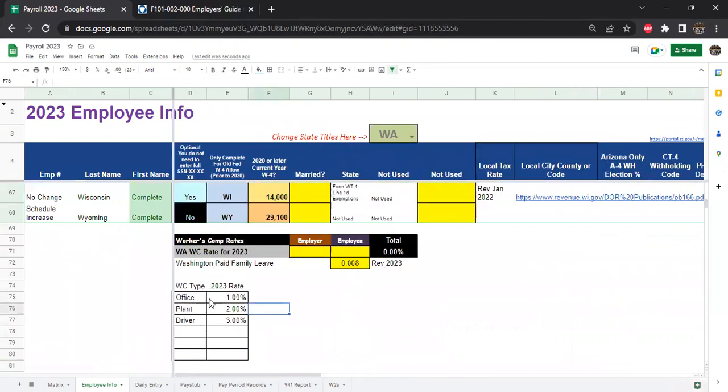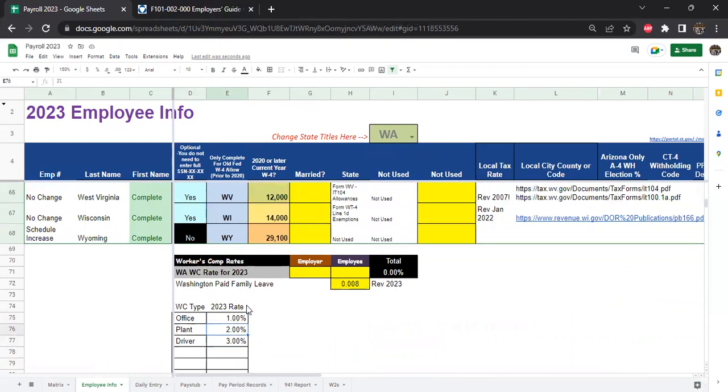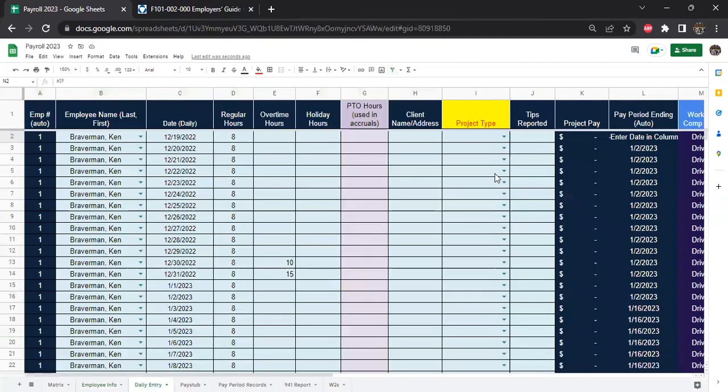When they send you that notice and say, this is the rate we're charging per hour of your work for these types of work, whether it be office work or driver, there's going to be a ton of different categories that could potentially be. They'll give you the rate. You can type the rate there, and that's going to get you on your way to being prepared to calculate all of that automatically here in the daily entry sheet.